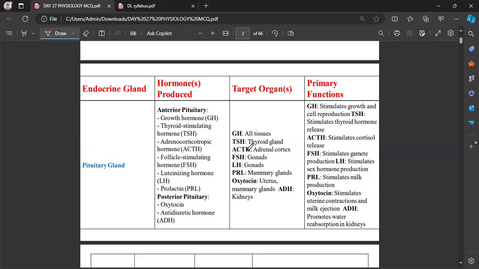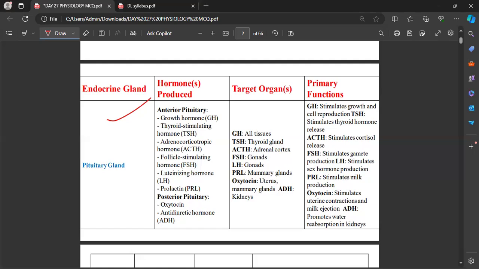Endocrine glands are the ductless glands. Their hormones are released directly into the bloodstream, because endocrine glands have no duct. But in the case of exocrine glands, we have a duct through which the secretion reaches the target area.